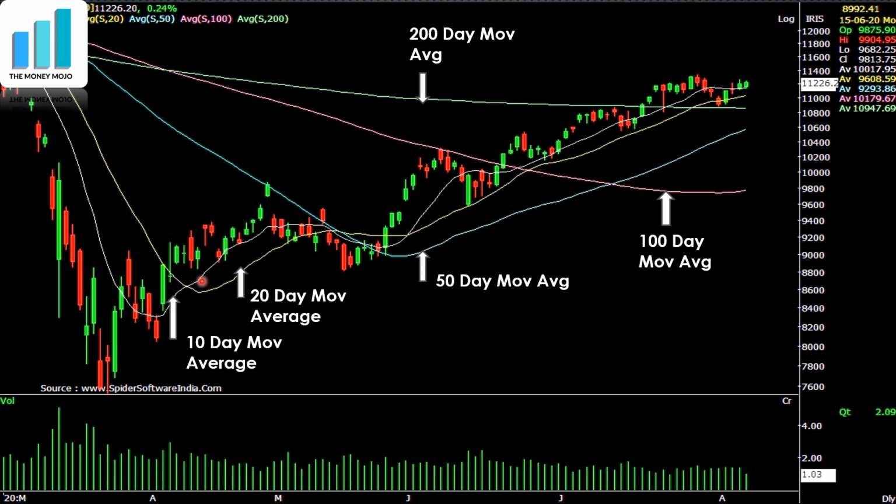This had happened here also when this 10-day moving average crossed above 20. We know here, for example, that now the average traded price of Nifty in the last 10 days is above the average traded price of the Nifty in the last 20 days. This is the significance of a crossover of the moving average. It tells you that something has changed in the market. It tells you that now the average traded price of Nifty, so all the buyers or sellers, whoever have traded in the last 10 days, now they are actually above the average traded price of the last 20 days.